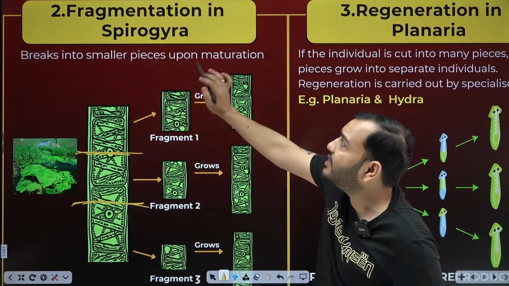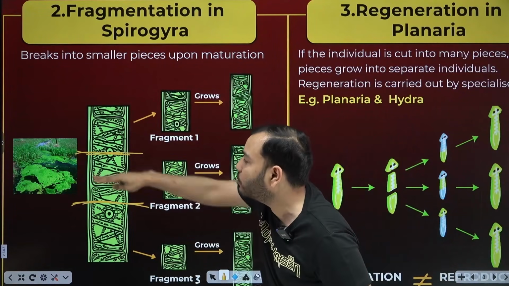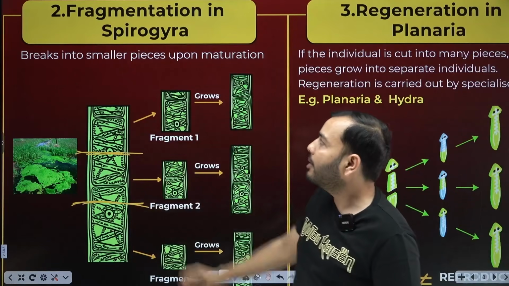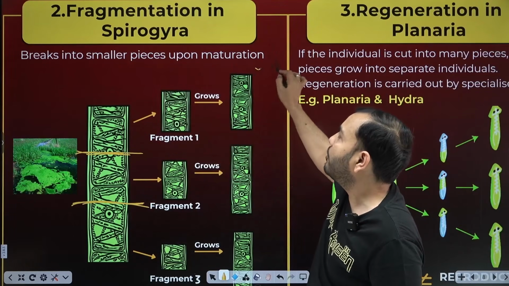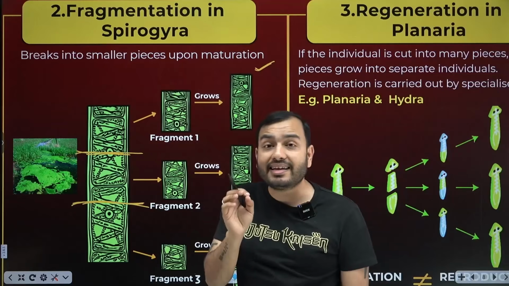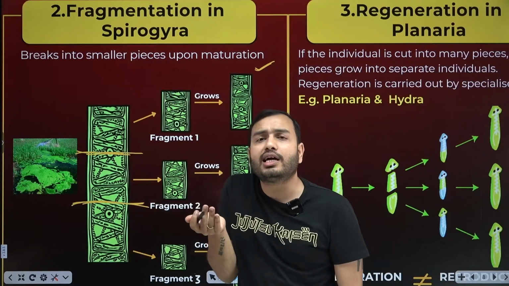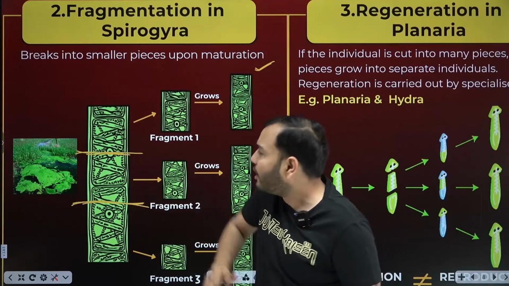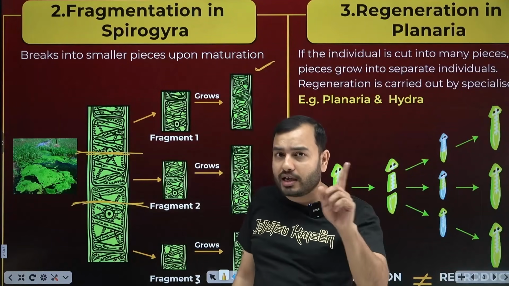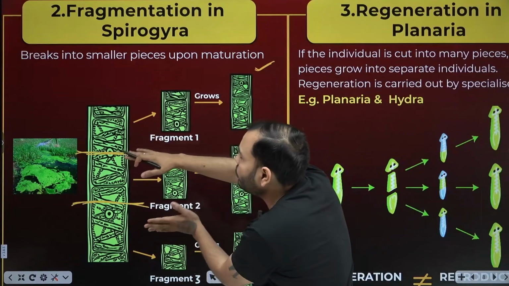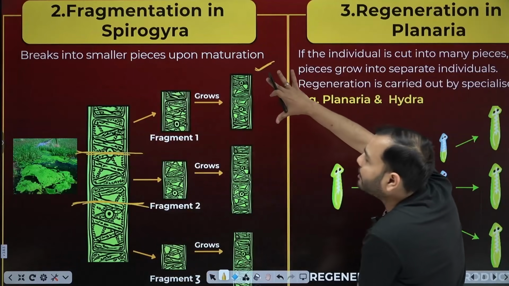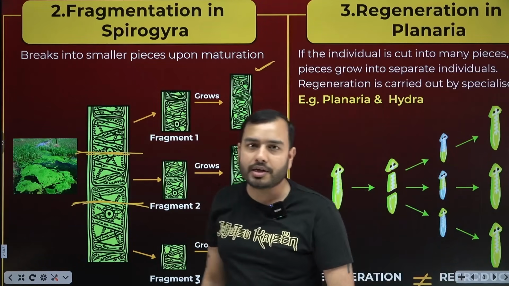What is this? Fragmentation in Spirogyra. Fragmentation because it broke into fragments. It breaks into smaller pieces upon maturation. What is Spirogyra? It is green algae. You find it in water. When it becomes mature, it does not reproduce sexually. What is it doing? It is breaking itself. It broke itself and made fragments, and those fragments grew to become new individuals.